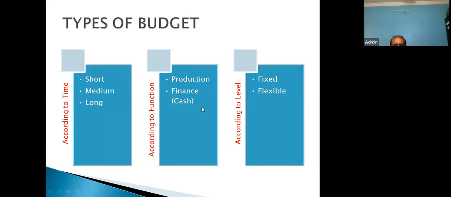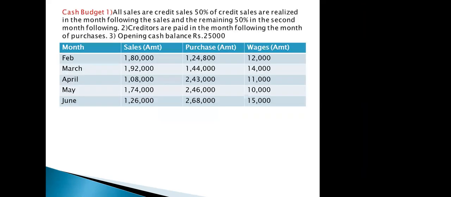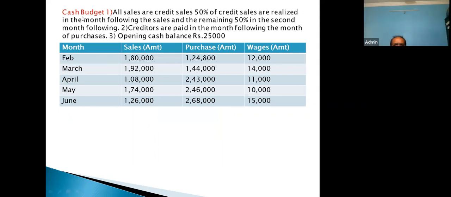Shall we go to the next slide? Yes, sir. Now look here. This is the numerical based on the cash budget. In the first 3-4 lines is additional information given to us, followed by a table where certain amounts of sales, purchases, and wages are given. You can see these figures, and the first column indicates the month.